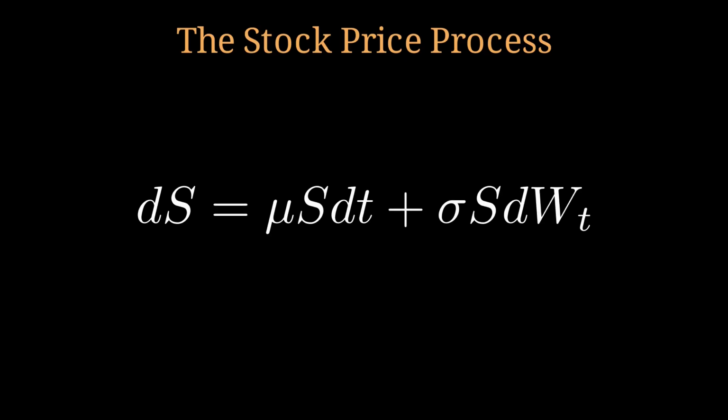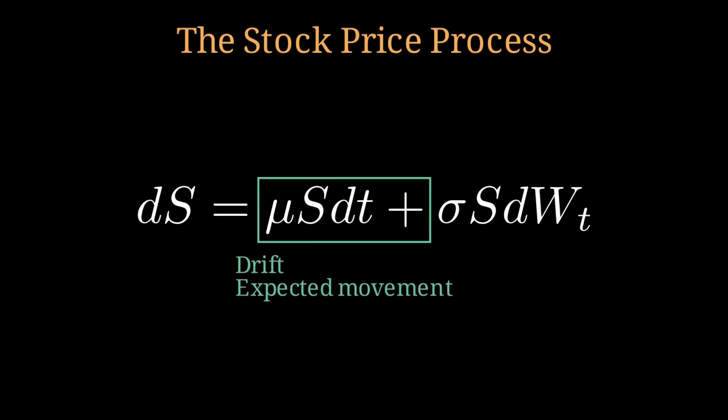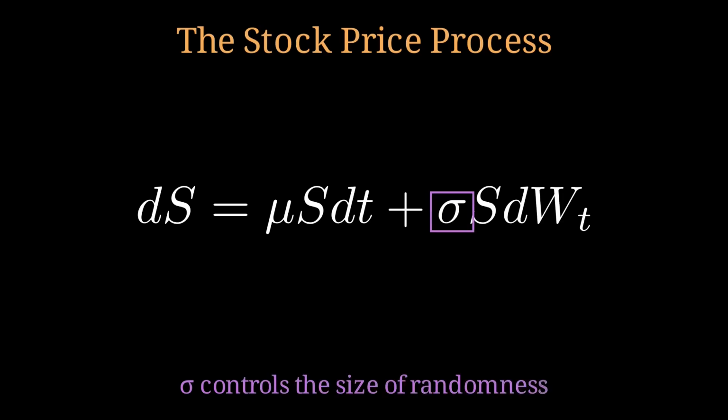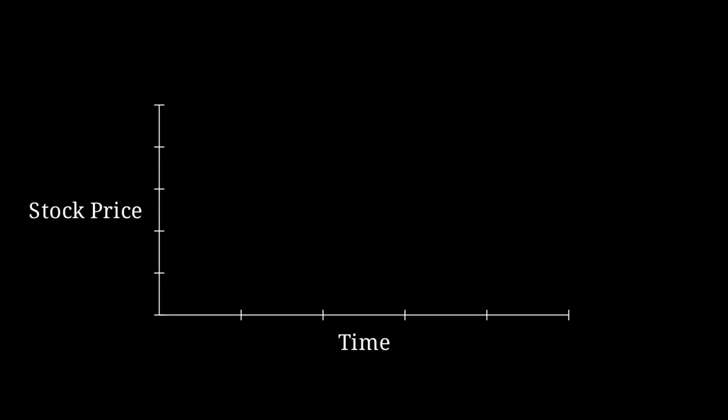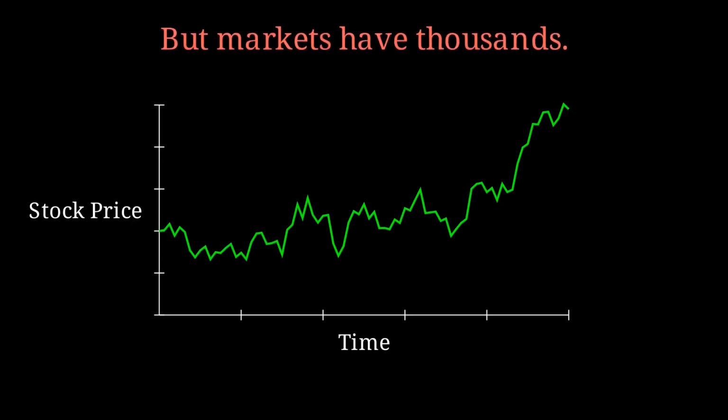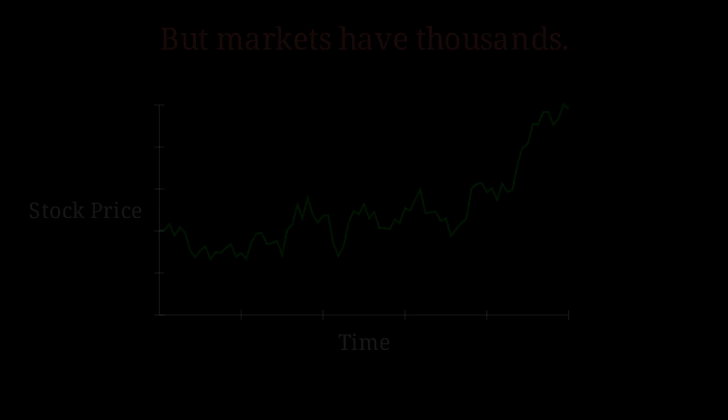The stock price process is driven by two main components, but let's bring an old formula back first. The drift, which represents expected movements, and the randomness, which represents Brownian motion. Volatility, sigma, controls the size of that randomness. Simulating a single random path represents one possible future, but markets have thousands. That is not enough to yield reliable answers. So we use Monte Carlo simulation, the concept we talked about in the previous video.